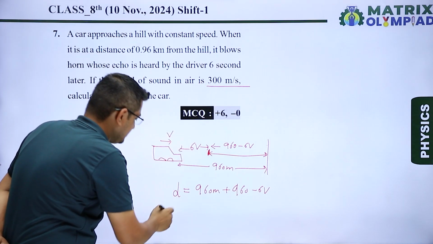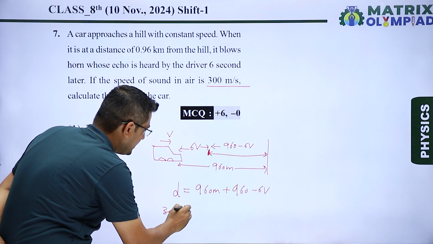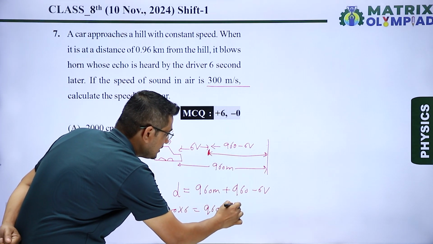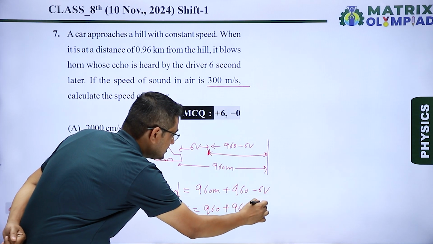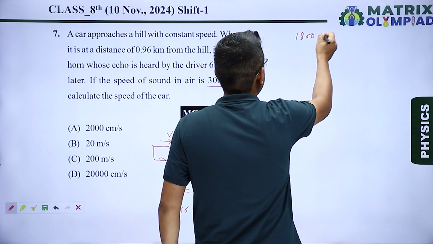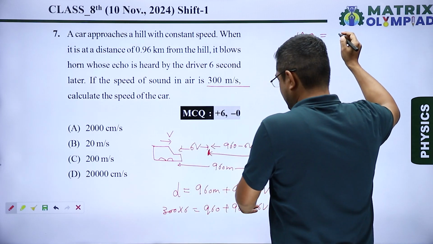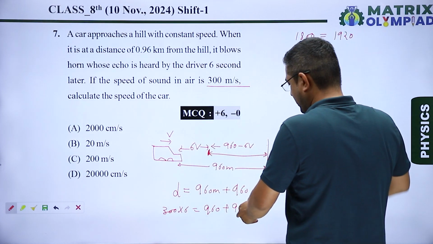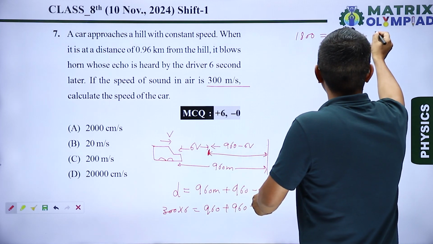So I will write 300 multiplied by 6, which equals 960 plus 960 minus 6V. Since 6 times 3 is 18, it becomes 1800 equals 1920 minus 6V.